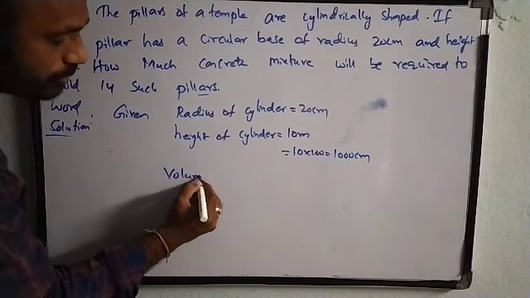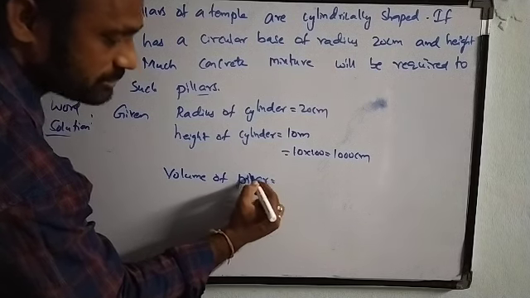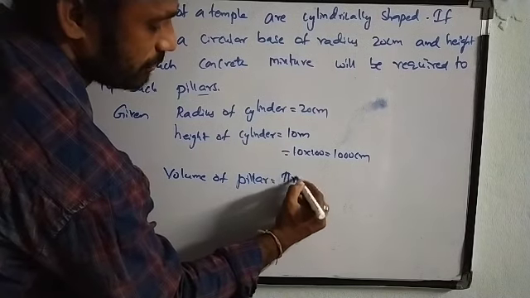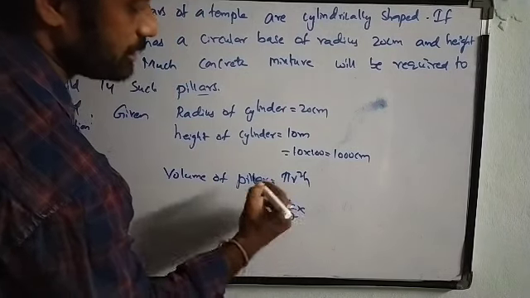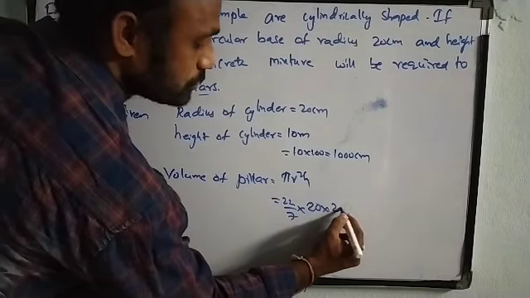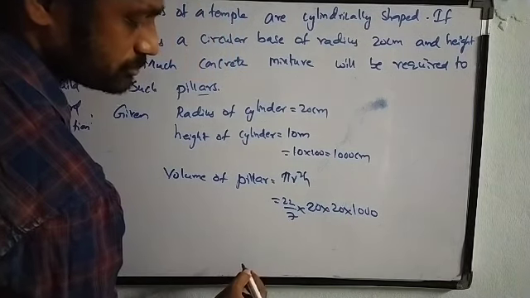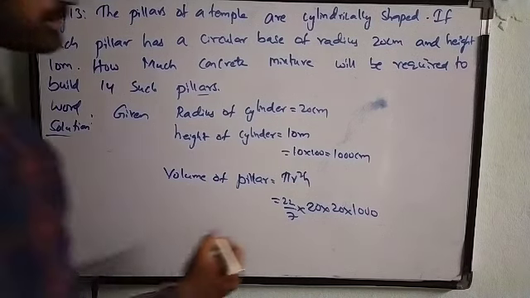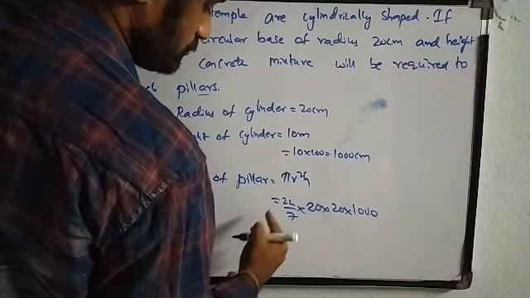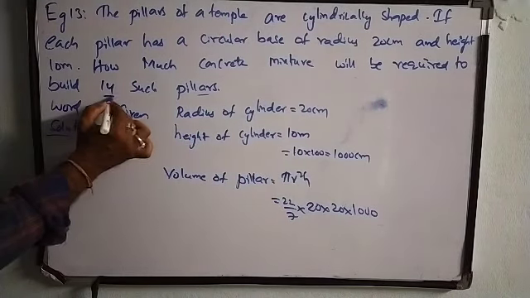So volume of pillar. Since the pillar is in cylindrical shape, we need to use the cylinder formula, pi r square h, that is 22/7 into 20 into 20 into 1000. So let it be as it is. So this is the volume of one pillar. We are going to take 14 such pillars.